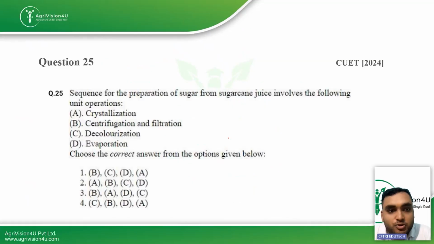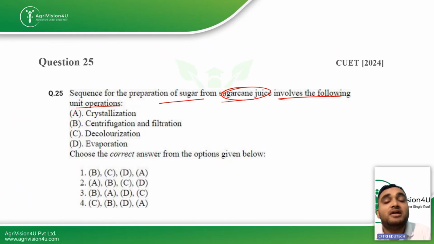Coming straight away to the first question, the 25th question which was asked in 2024: the sequence for the preparation of sugar from sugarcane juice involves the following unit operations. This has come from the sugar topic, in which we discuss the processing and manufacture of sugar from sugarcane.